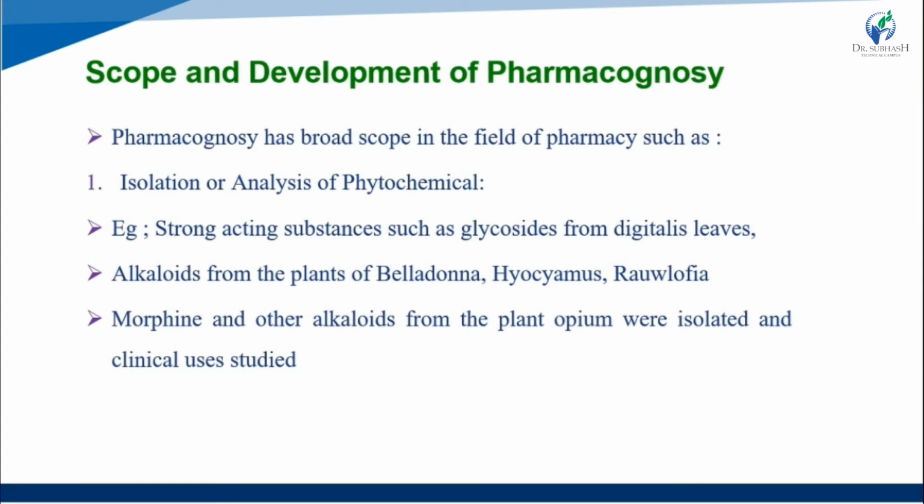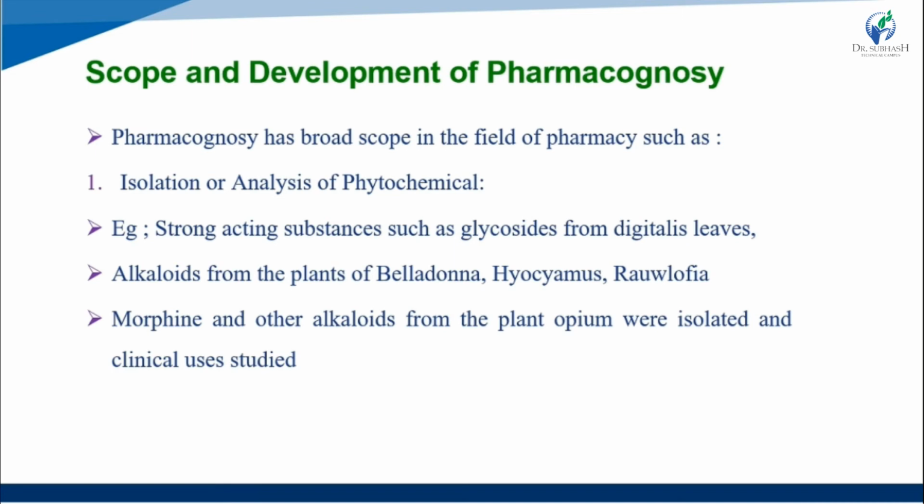Now we study the scope and development of pharmacognosy. Pharmacognosy has a broad scope in the field of pharmacy. The first is the isolation and analysis of phytochemicals, for example strong acting substances such as glycosides from digitalis leaf. The isolation process is performed on the digitalis leaf to obtain its phytochemicals.